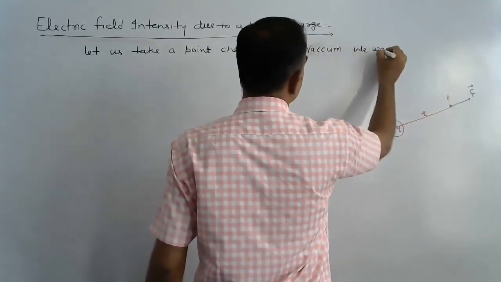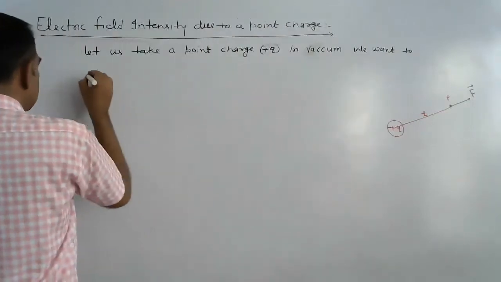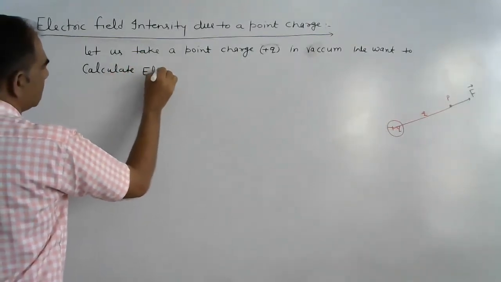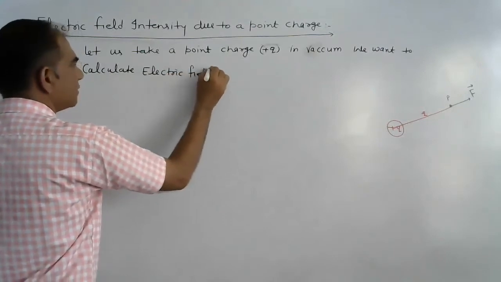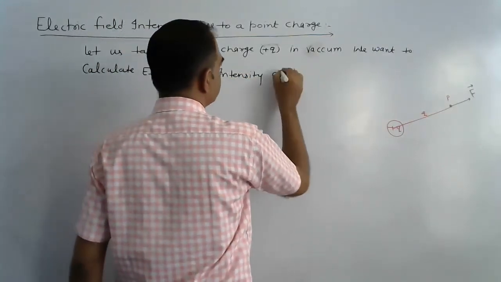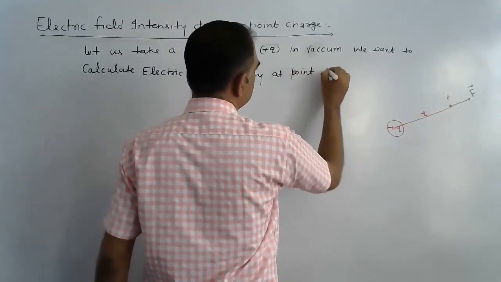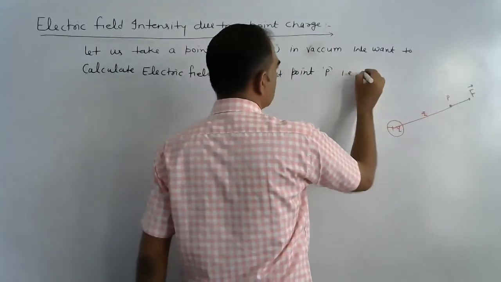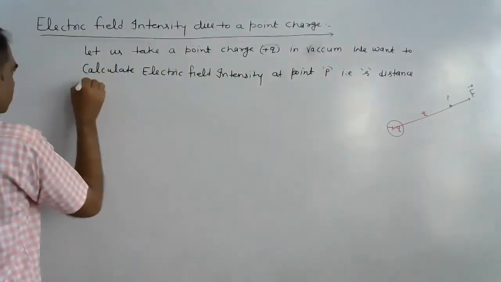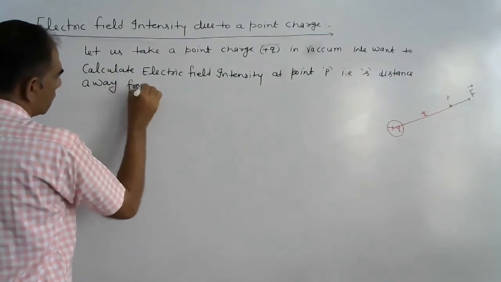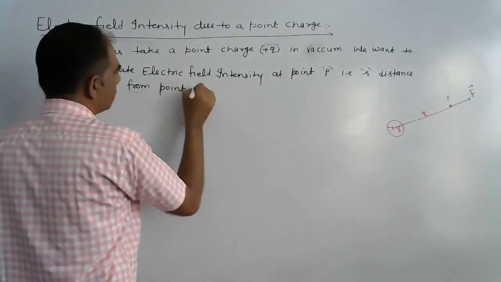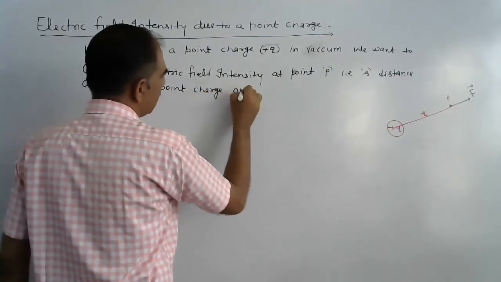We want to calculate the electric field intensity at point P, that is small r distance away from the positive point charge, as shown in the diagram.